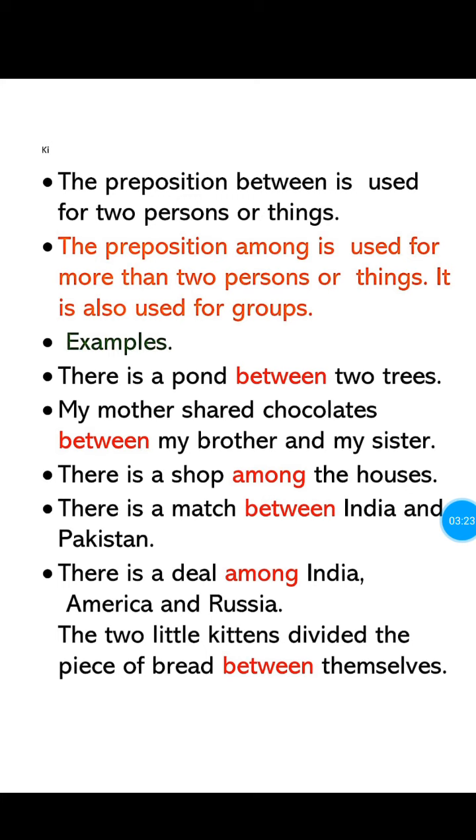There is a deal among India, America and Russia. In this sentence, three countries are there, more than two, India, America and Russia. So that's why I used the preposition among. Next one. The two little kittens divided the piece of bread between themselves. Here only two little kittens are there. That's why the preposition is between.